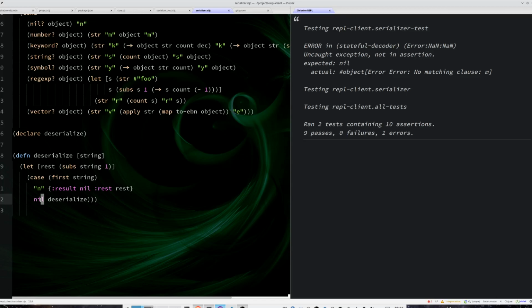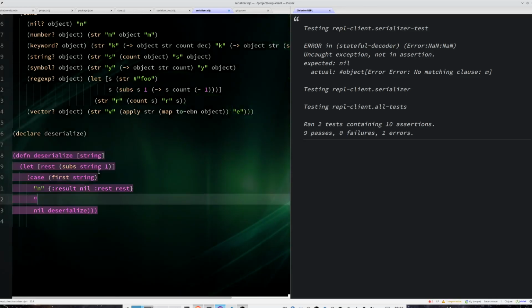And if it's a nil, meaning that the string is empty, so the first element doesn't exist, it will just be deserialized because the thunk is basically the function itself. Like, I have nothing to parse, so I'm gonna start from the beginning. So let's start with the first clause, the M clause.